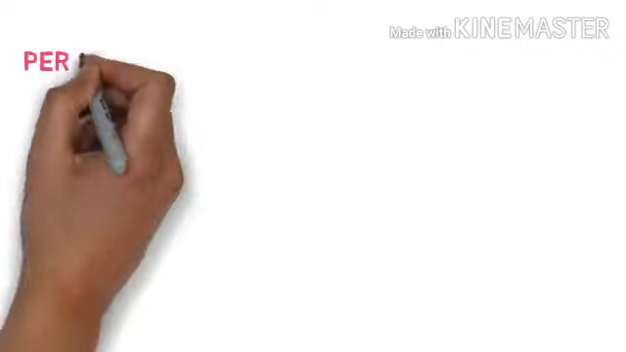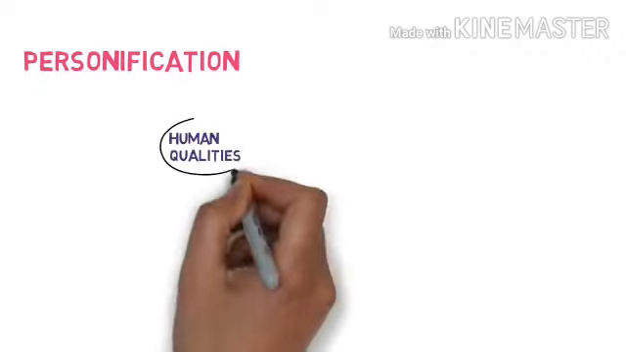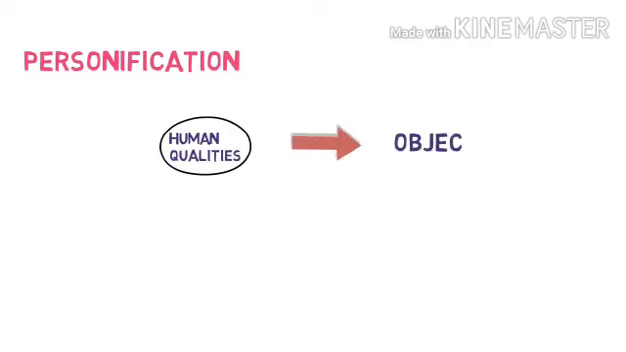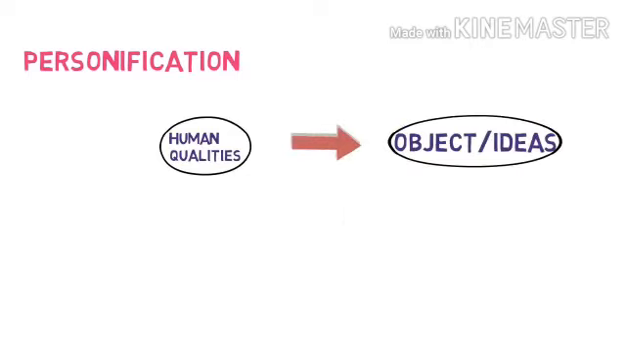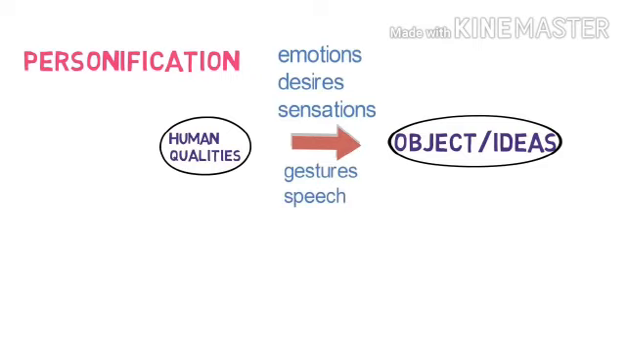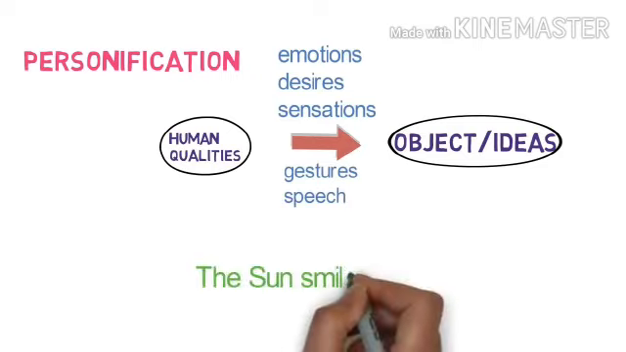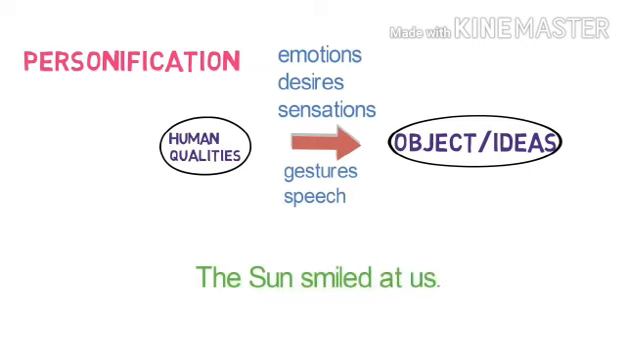Let's look into the next type of figures of speech, personification. Personification is a figure of speech where human qualities are given to objects or ideas. These qualities may be emotions, desires, sensations, gestures, and speech. Let's look into some sentence examples of personification. The sun smiled at us. Here we are giving a quality of humans, which is smiling, to an object, the sun. So personification is used here.